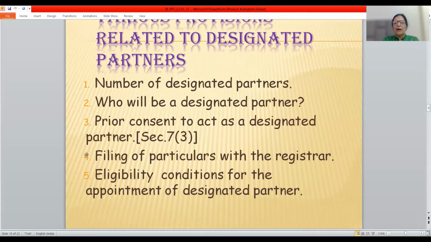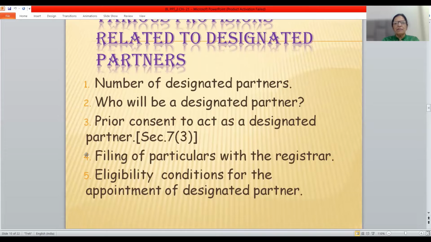Now, what are the various provisions relating to designated partner? Number of designated partners. Friends, before the Amended Act 2021, the designated partners were 2. Every LLP used to have 2 designated partners, but now the number has been raised. It is up to 5. So the maximum limit is 5 designated partners.